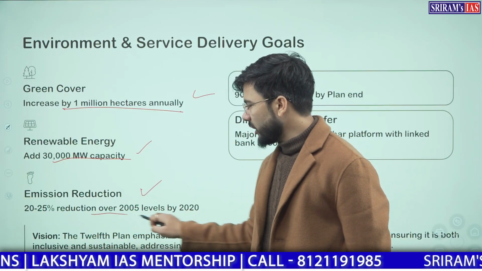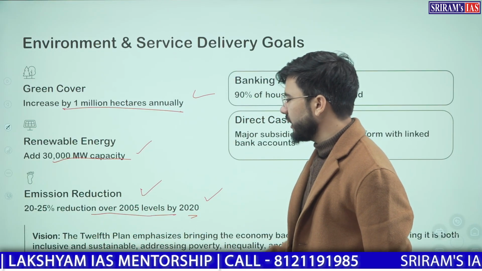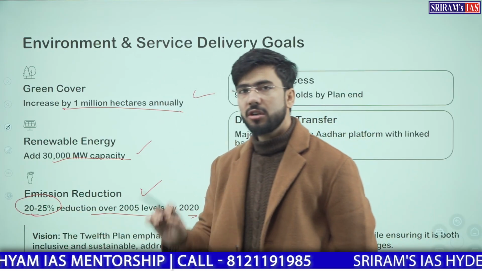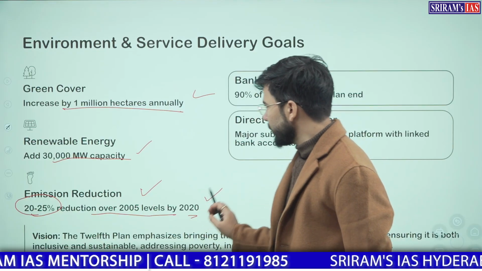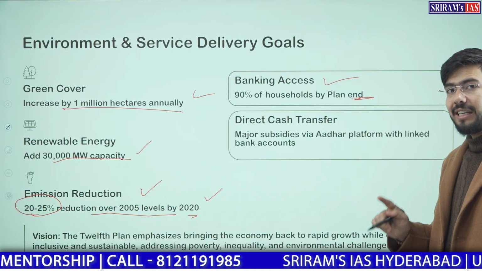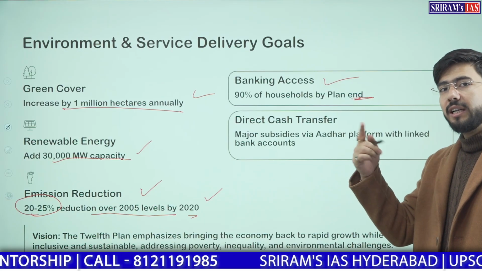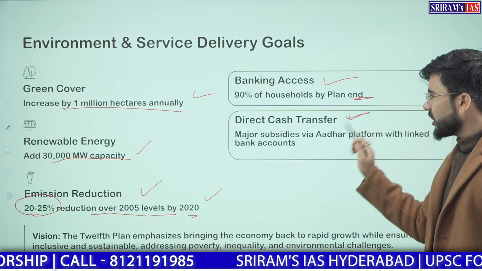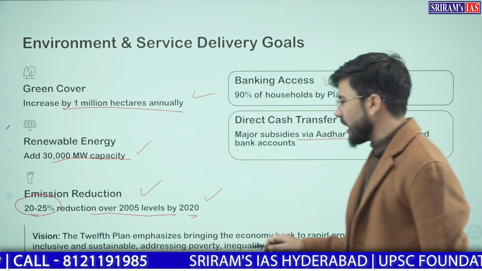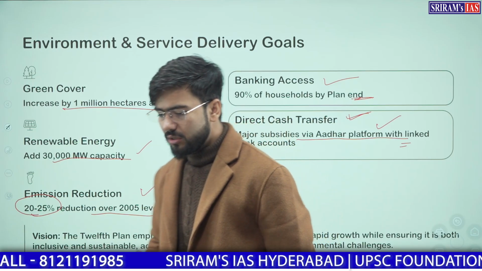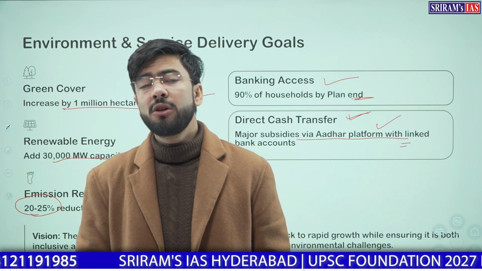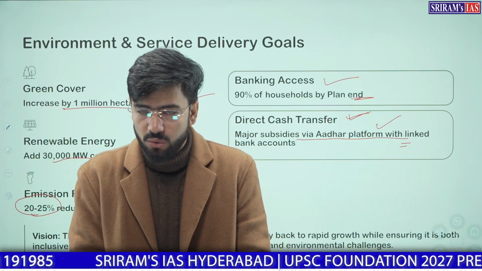Emission reduction, 20 to 25% of the emissions should be reduced. 90% of the households should have at least banking access by 2017. Direct cash transfer, major subsidies via the Aadhaar platform with linked bank accounts to be achieved. So this was the main vision of the 12th five-year plan by bringing inclusiveness and sustainable growth.